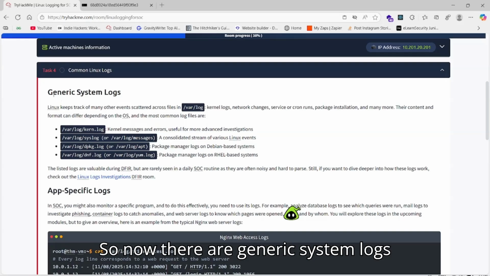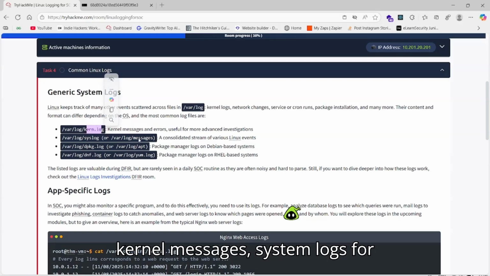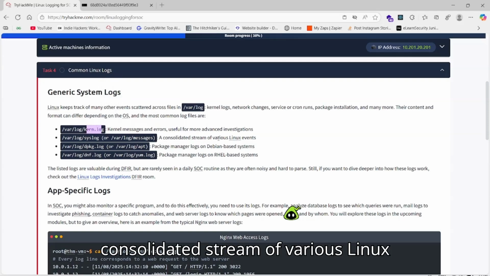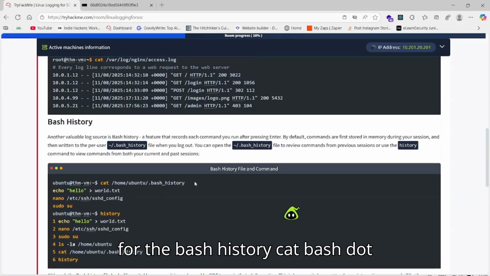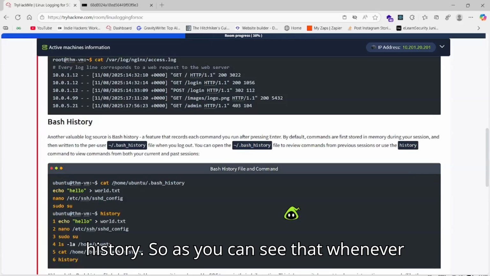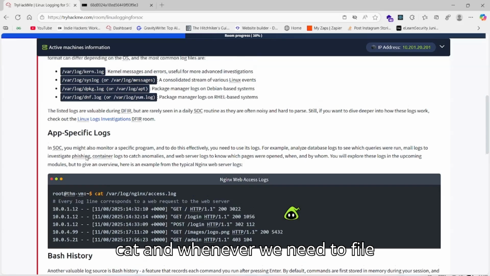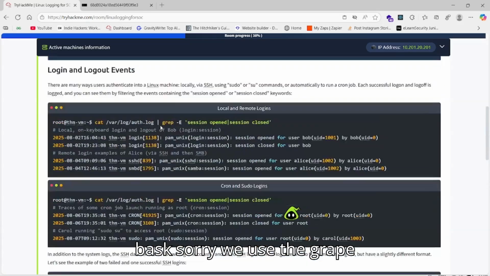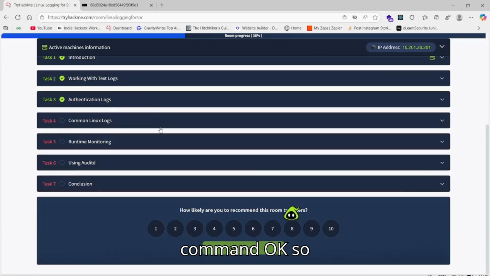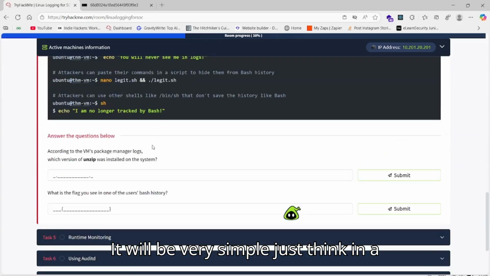So now here are generic system logs: kern.log for kernel messages, and syslog for a consolidated stream of various Linux events. Okay, good. For the bash history, cat bash.history. So as you can see, whenever we need to find some record, we use cat, and whenever we need to find something from a file itself, we use the grep command. Okay, so now let's come here. It will be very simple, just think in a basic way.